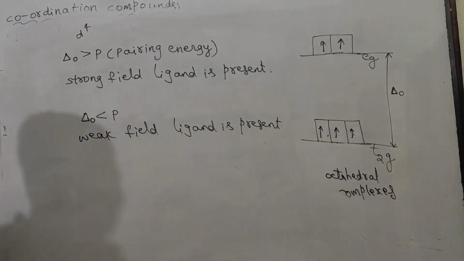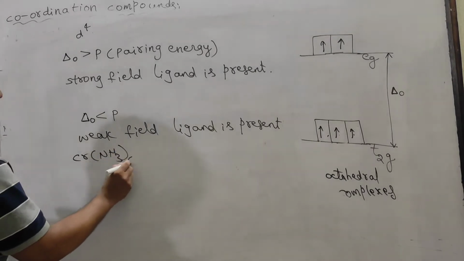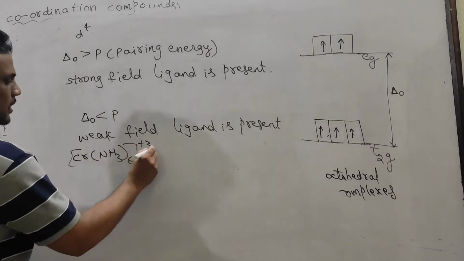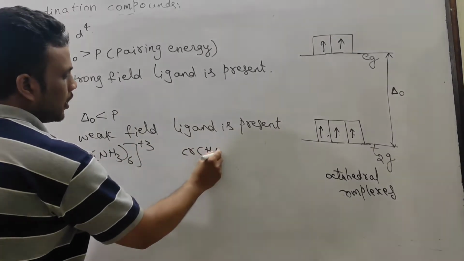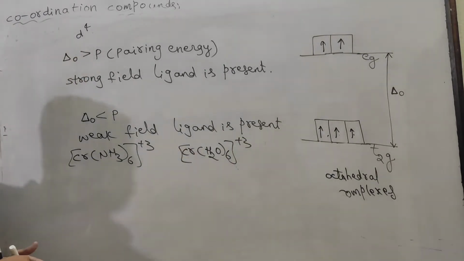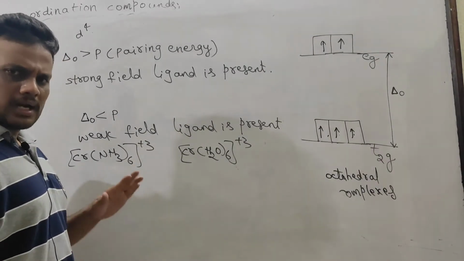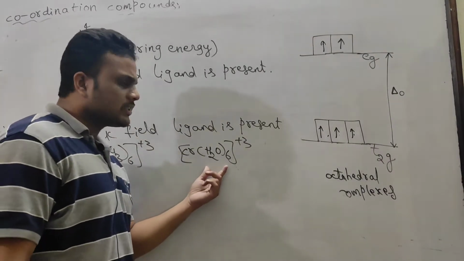Suppose you are given a complex like this, Cr(NH3)6 3+ or Cr(H2O)6 3+. Generally we think Cr is in the plus 3 state, and ammonia is a strong ligand, water is a weak ligand.